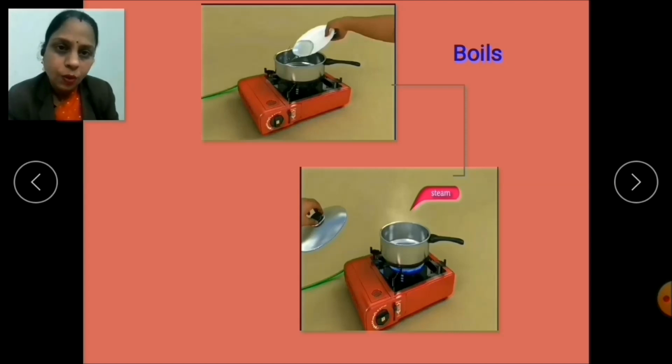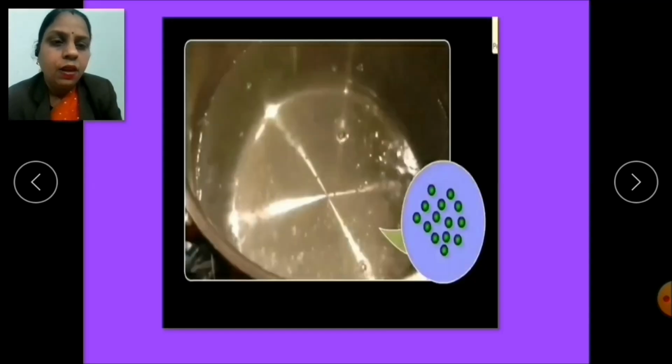And after a few minutes, you shall find that the steam is rising up. This is the gaseous form of water called steam or water vapor. How does this change occur? That means the liquid changes into the gaseous form. Actually, children, what happens when the water, that means a liquid, is heated?